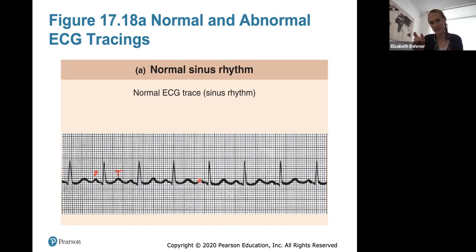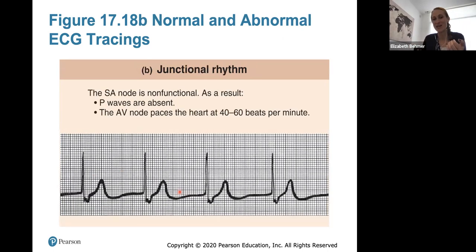The length of the little squares, each square is about 0.16 milliseconds. So ECG readers in hospitals will make sure that everything is exactly how it should be. So this is normal ECG rhythm. Some abnormalities are shown in the following slides.